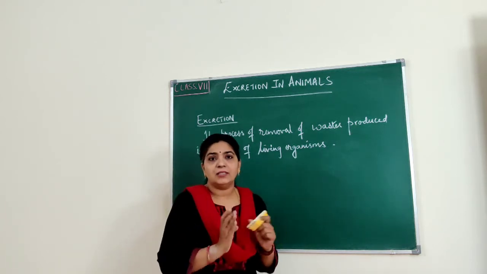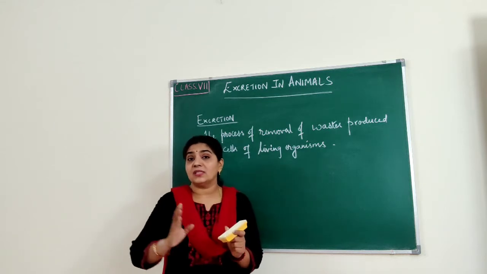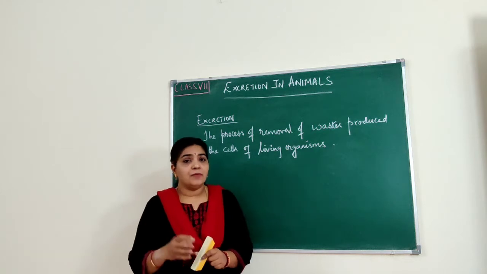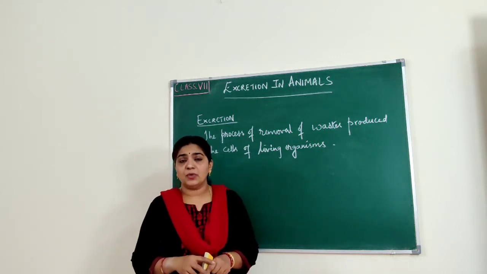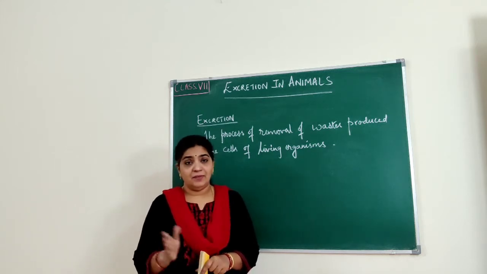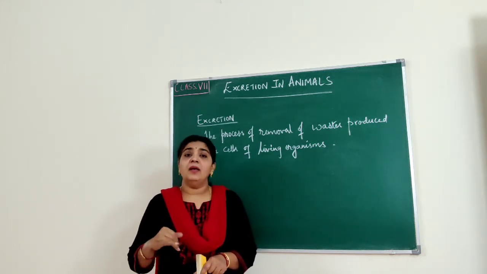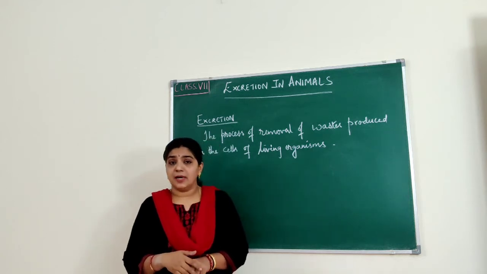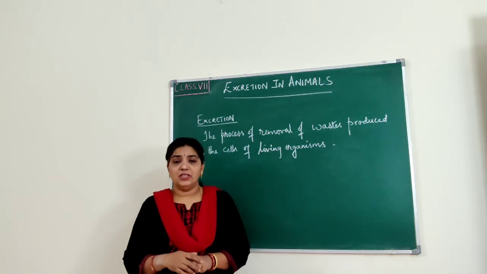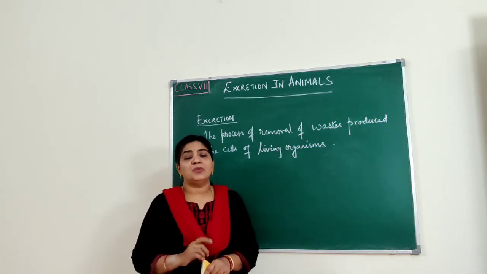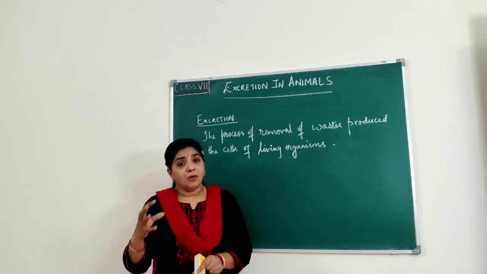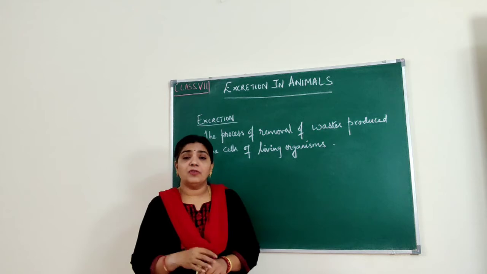When we digest, when the glucose is broken down, there is some waste produced. Which waste is produced? Carbon dioxide is produced, and we remove that waste. That is, respiration helps in giving out carbon dioxide. And we also learned about egestion. What is egestion? It's a process of throwing out undigested food. Like that, we also generate some other waste.